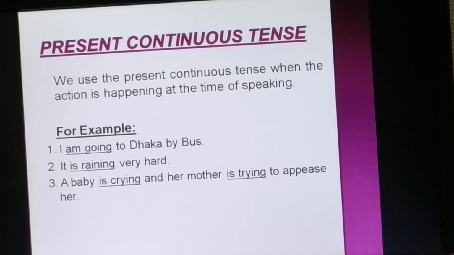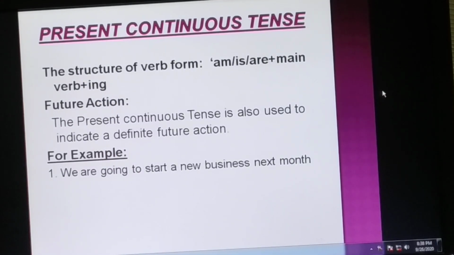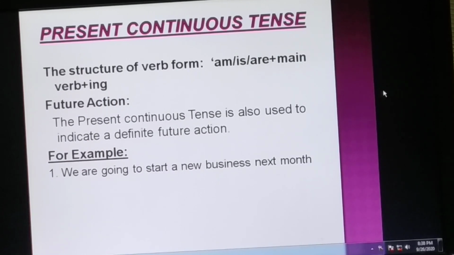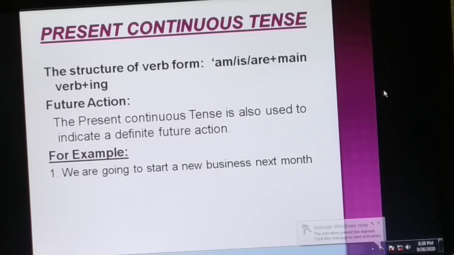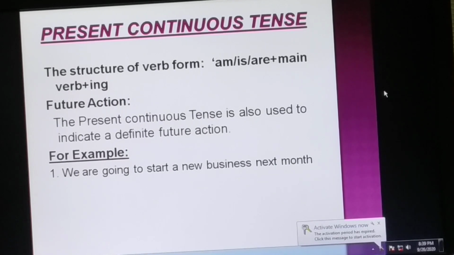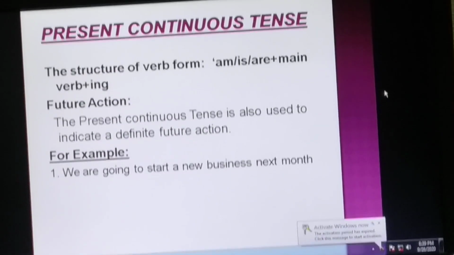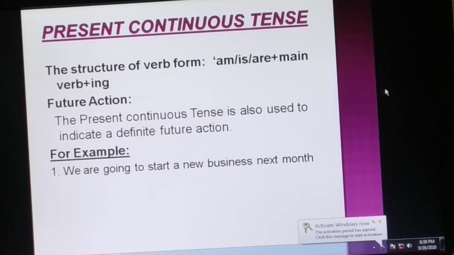Now, we'll go to the next slide, and there will be the structure of verb form, that is am or is or are plus main verb plus ing. And sometimes the present continuous tense also acts as a definite future action. The present continuous tense is also used to indicate a definite future action. For example, we are going to start a new business next month. Now, my dear students, I hope you have understood the simple present tense and present continuous very well.